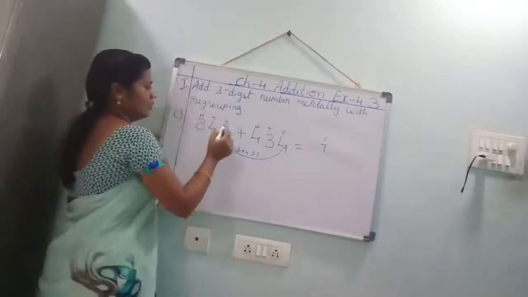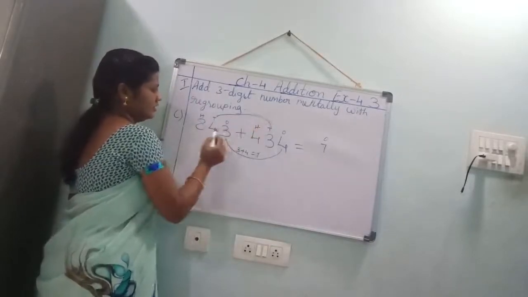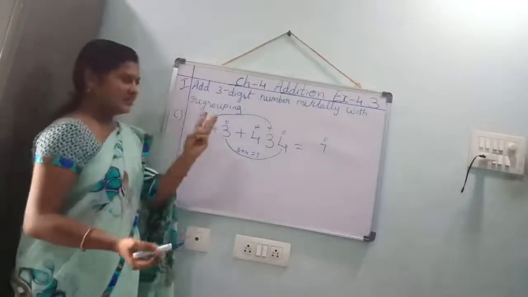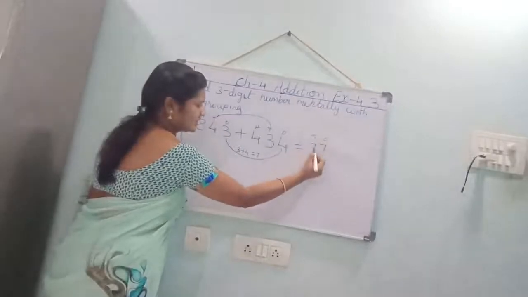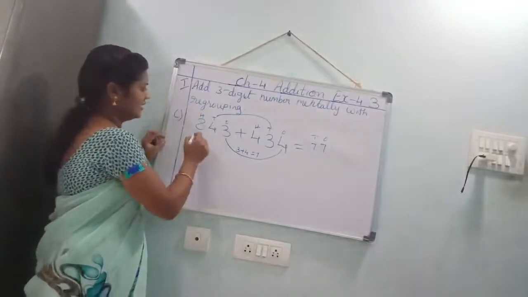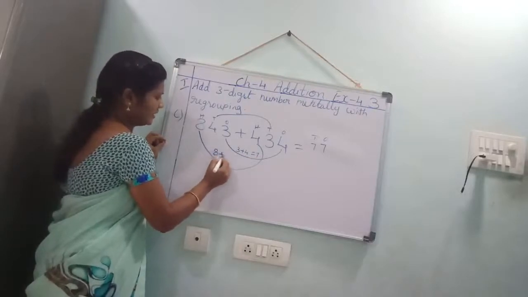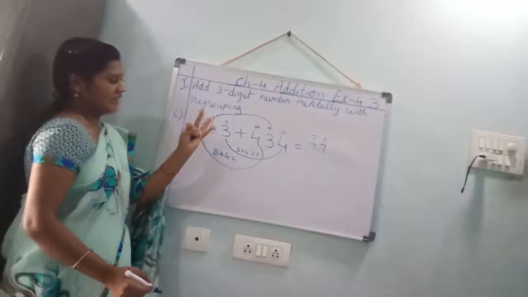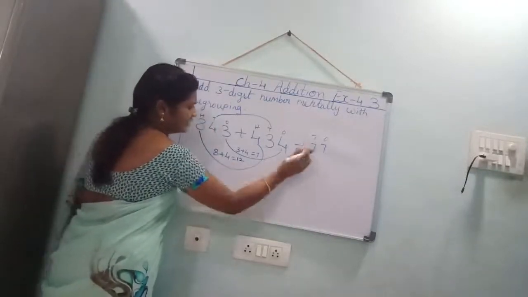Now, tens place. Which numbers are here? Here 4, here 3. Again, 4 in the mind, take 3 fingers. 4 after 5, 6, 7. In the tens place, 7. Again, hundreds place. 8 plus 4. 8 in the mind, take 4 fingers. 8 after 9, 10, 11, 12. That 12 should be written here.